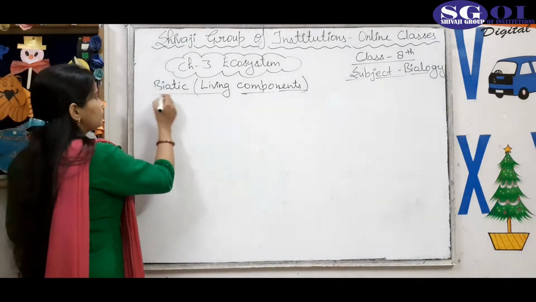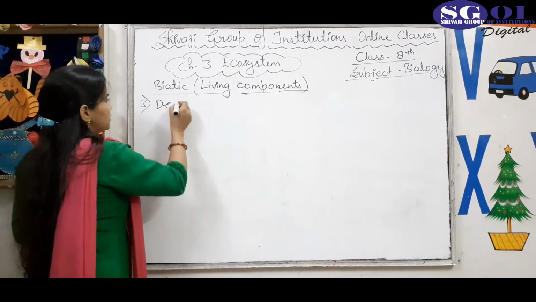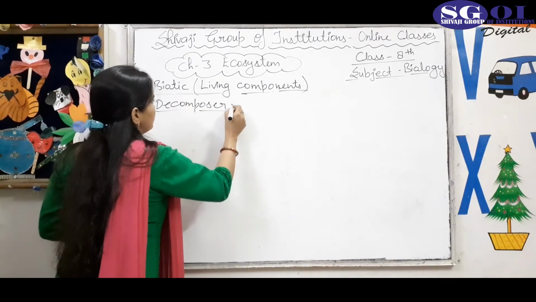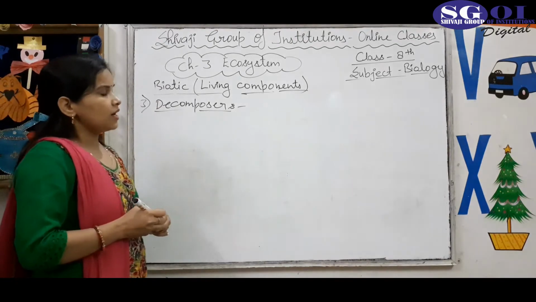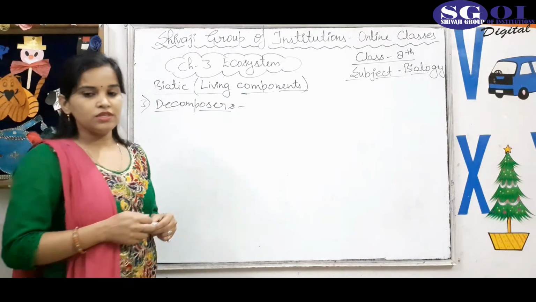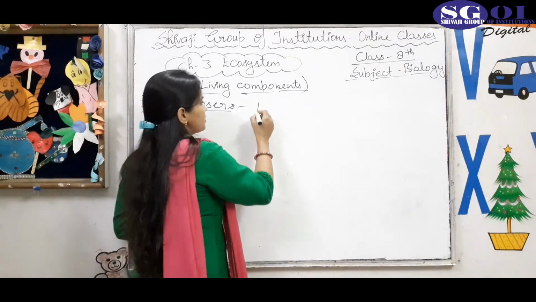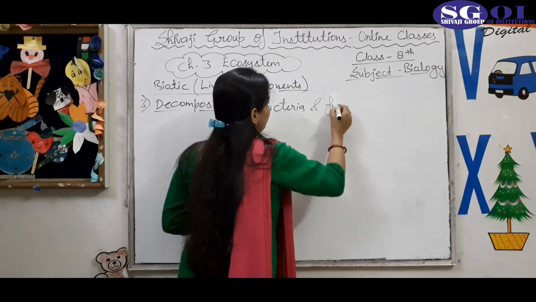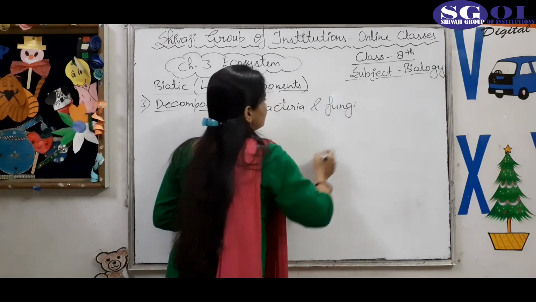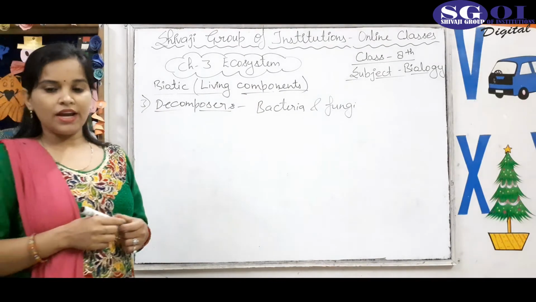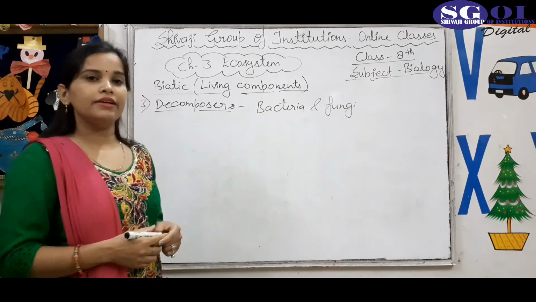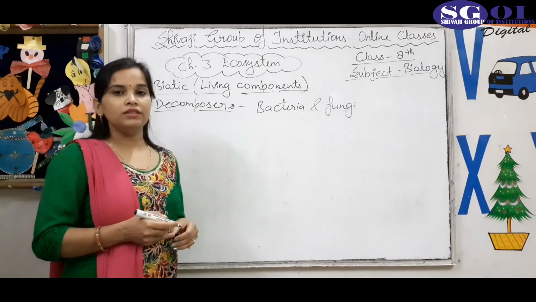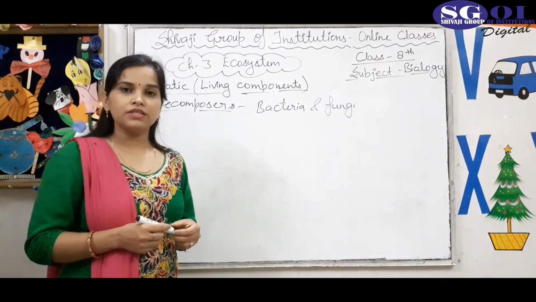And third biotic component is the decomposers. Decomposers are the microorganisms like bacteria and fungi that feed upon the dead and decaying organic matter and convert the dead bodies of the plant or animal into the simpler substance.